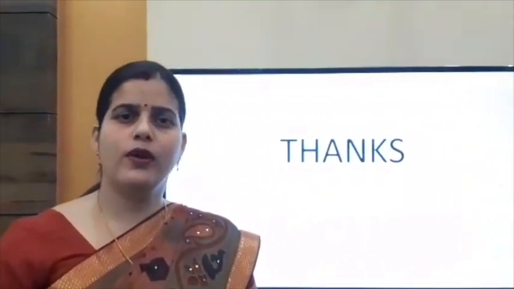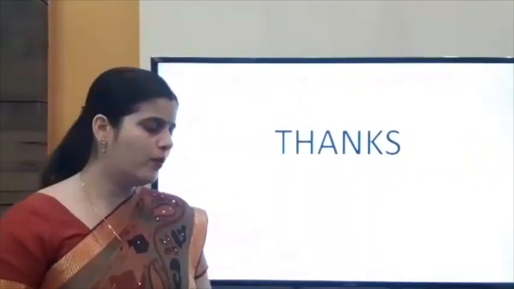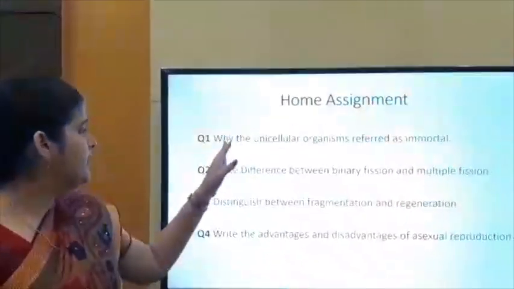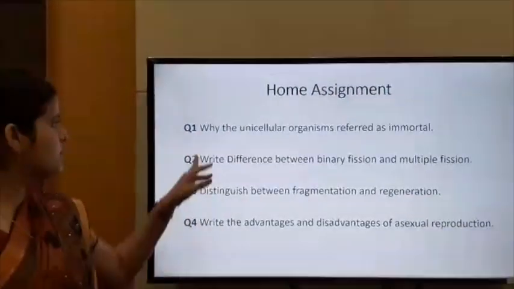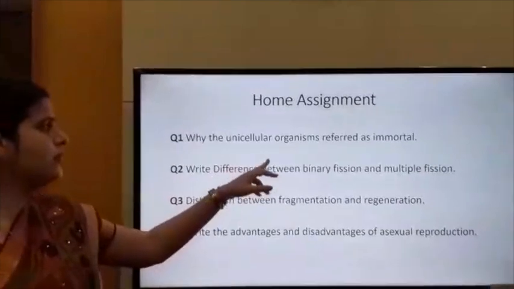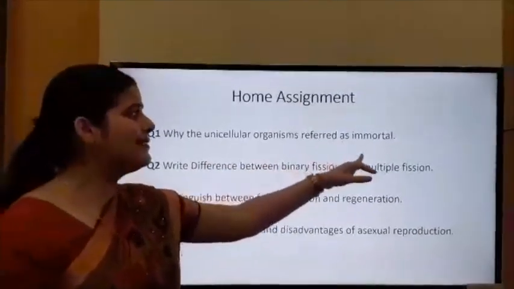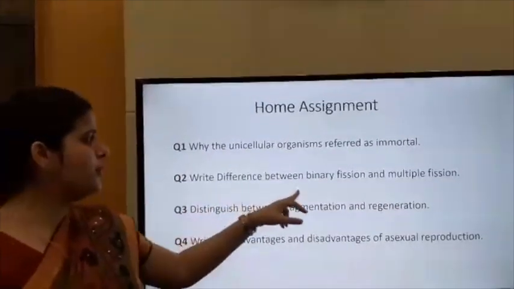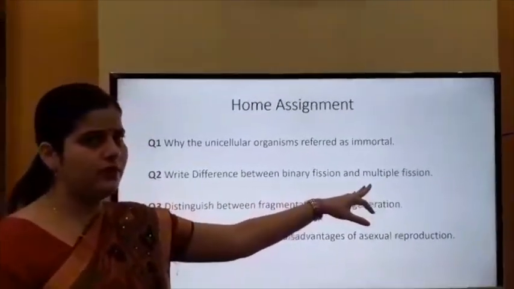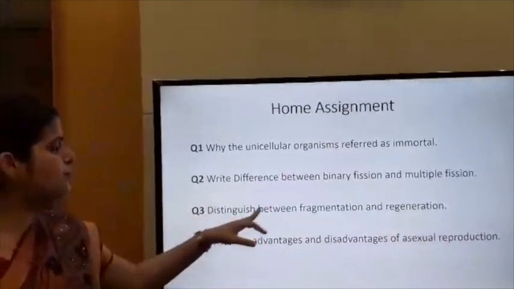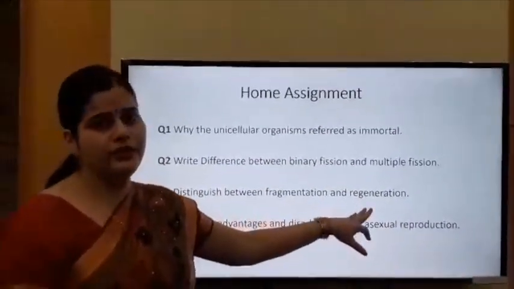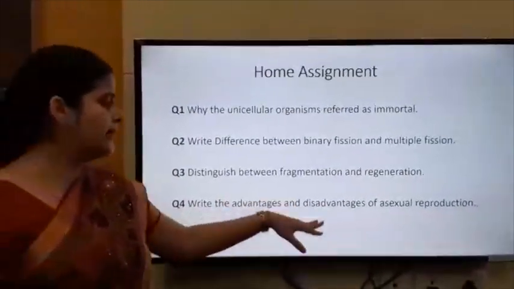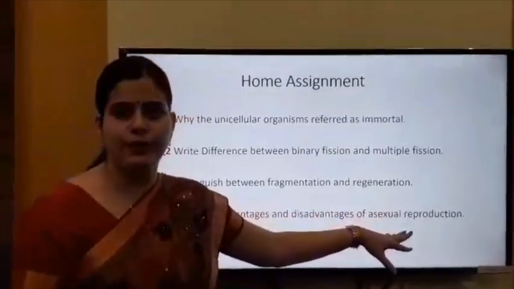Students, I missed one more important thing, which is the home assignment. Hope you will complete it. It comprises 4 questions. Question number 1: why is the unicellular organism referred to as immortal? Question number 2: write the difference between binary fission and multiple fission. Third question: distinguish between fragmentation and regeneration. And the fourth and last question: write the advantages and disadvantages of asexual reproduction.